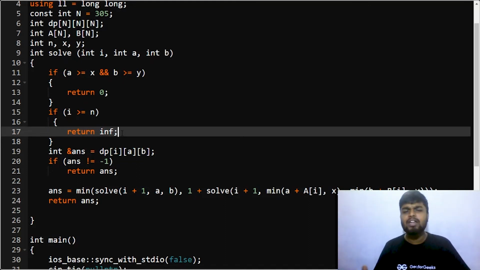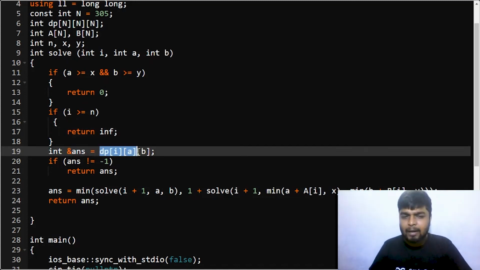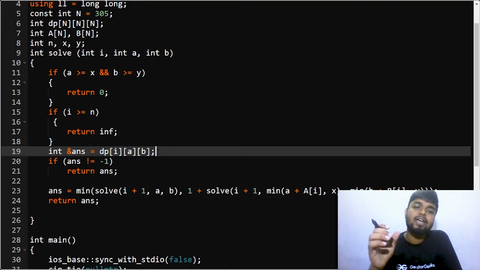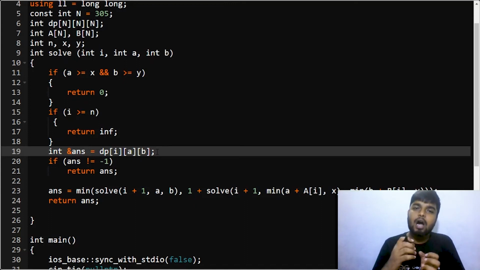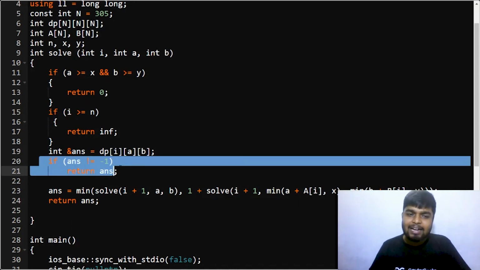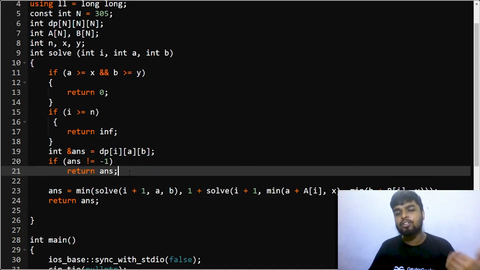So to declare it invalid, you will be returning infinity, so that your minimum function will ignore this, because minimum will try to minimize your answer, right? And if that is not the case, then you will try to find an answer for the particular state where you are at the ith lunch box, and the current sum of octopus balls is a, and the fish cakes is b. If your state has already been pre-calculated, then you will simply return it.